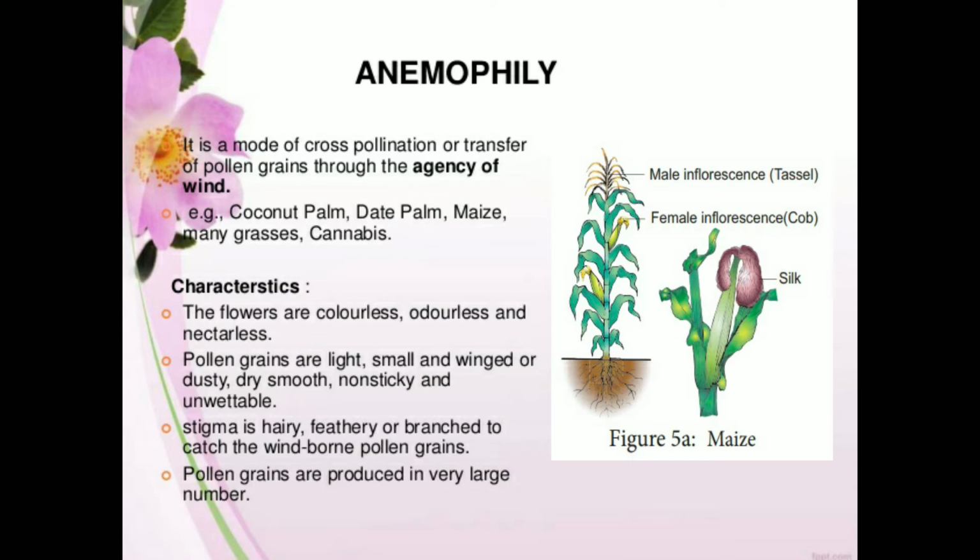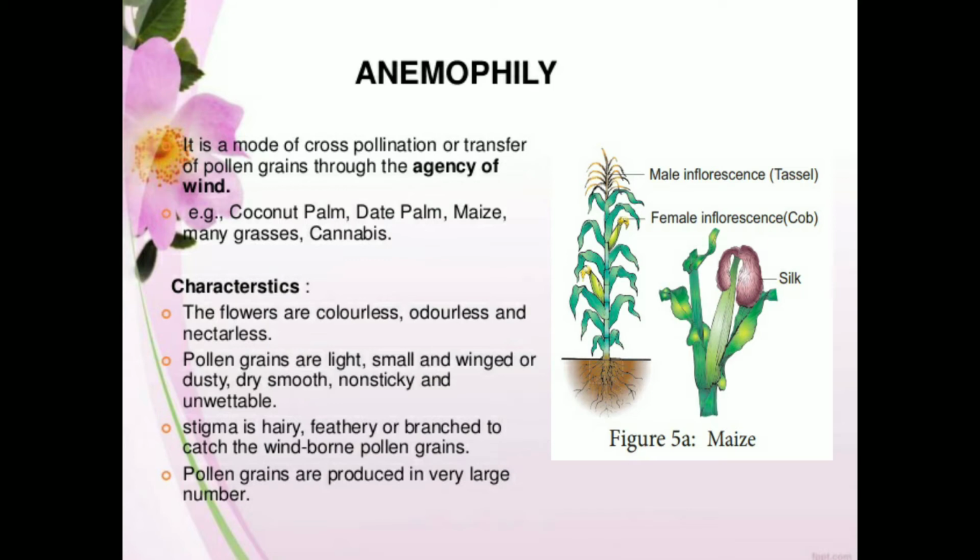All these are plants where pollination is done with the help of wind. In the diagram beside, you can see a maize plant, which has two different kinds of inflorescence, male inflorescence and female inflorescence, that is, staminate flowers and pistillate flowers.